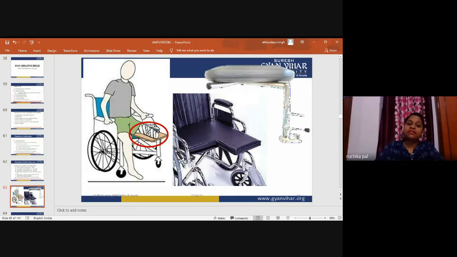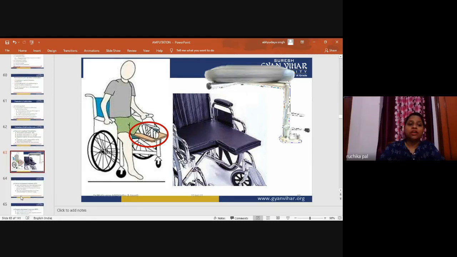If the patient doesn't have a wheelchair, we will modify it according to the patient's height and stump area, so that the patient does not feel discomfort. This modification is done by the occupational therapist, so the roles of the physiotherapist and occupational therapist are both important in the rehabilitation of the amputation.